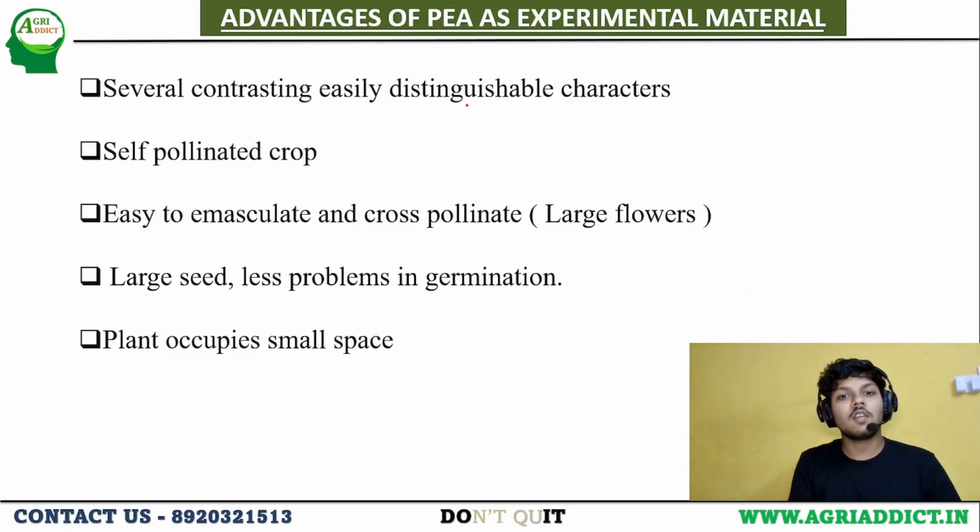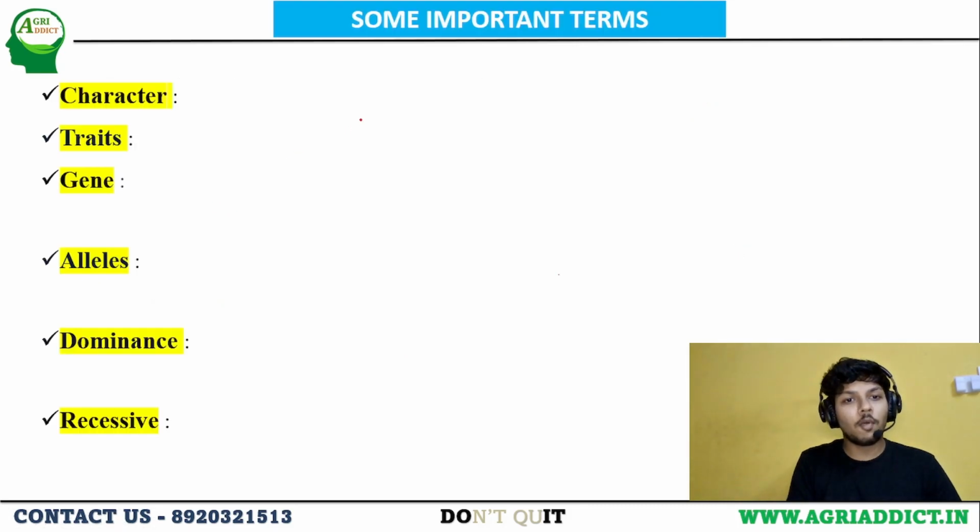One of the main reasons for the success of Mendel is the selection of the pea as his experimental material, because pea has several contrasting characters and it is a self-pollinated crop, so there will be no genetic error in the production of characters in progeny. It has large flowers, so it is easy to emasculate and cross-pollinate. There will be less work, and the size of the seed is small, so the germination problem will also be low. And the plant occupies small space, so in a small area you can grow many plants as experimental material. Some of the important terms you have to learn before entering into Mendelian genetics.